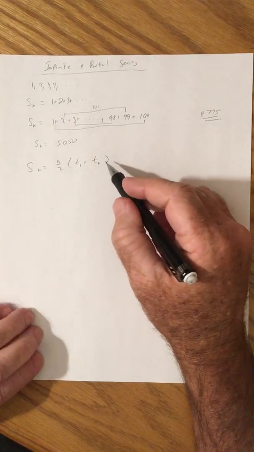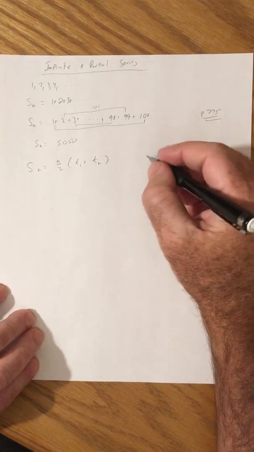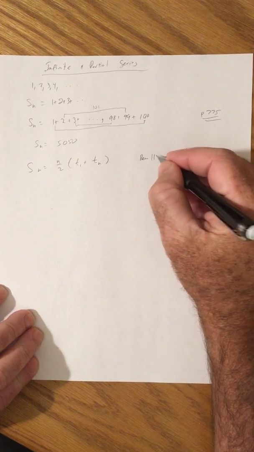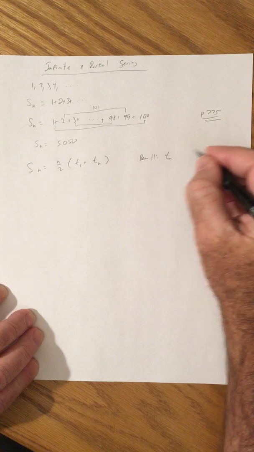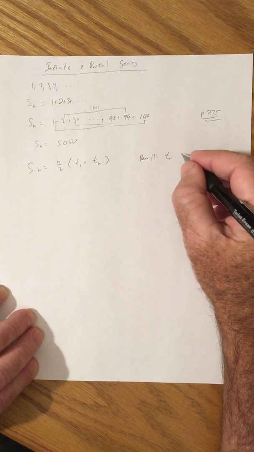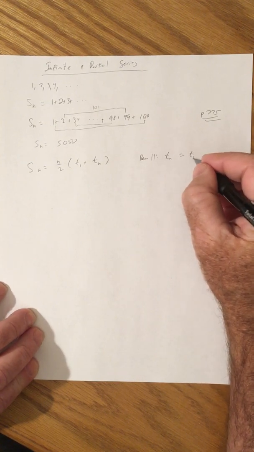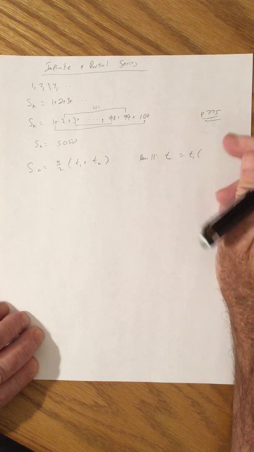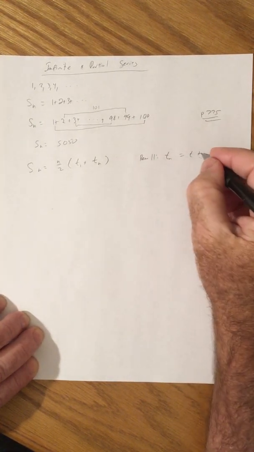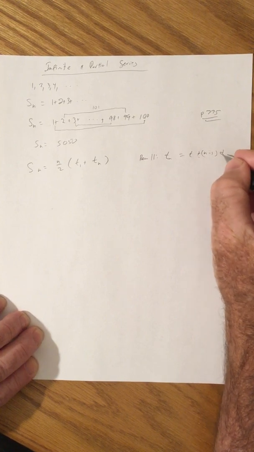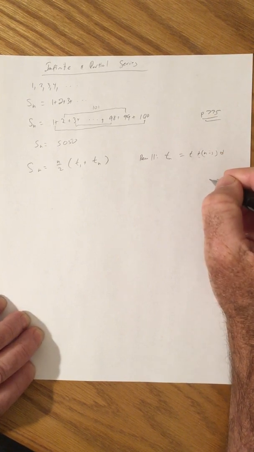Now, this isn't as useful a formula as, if you recall from yesterday's work when you read and studied, the nth term of an arithmetic series, or sequence, is first term plus the number of terms minus 1 times the common difference.